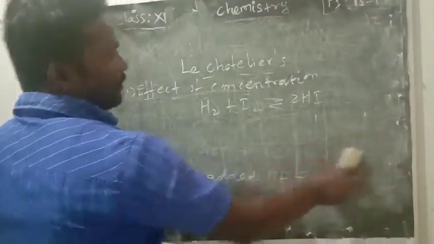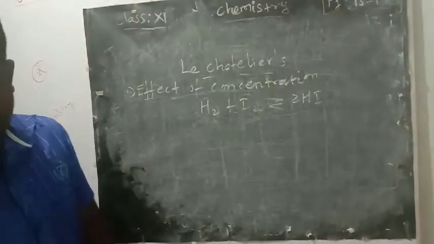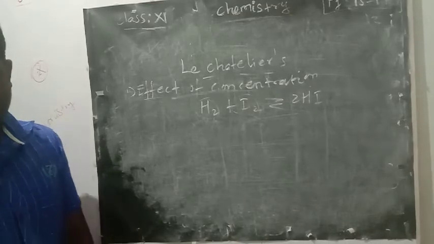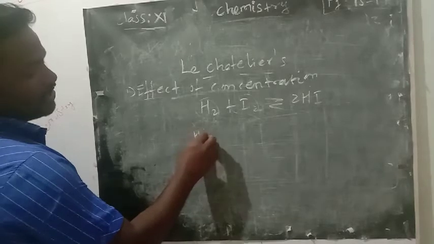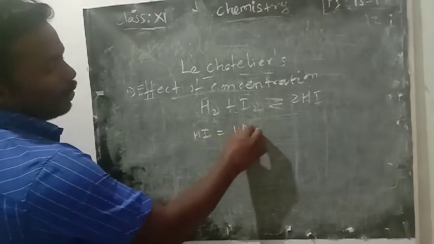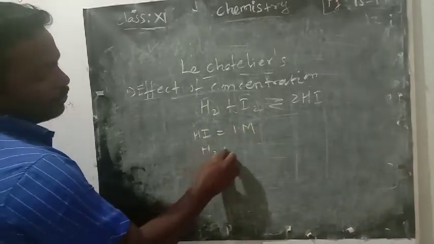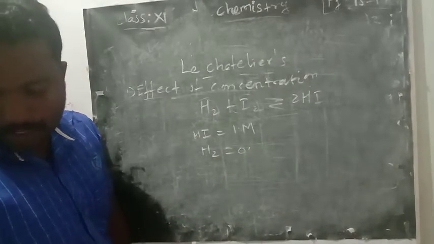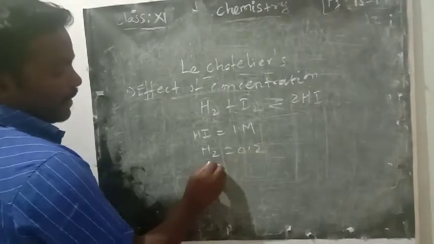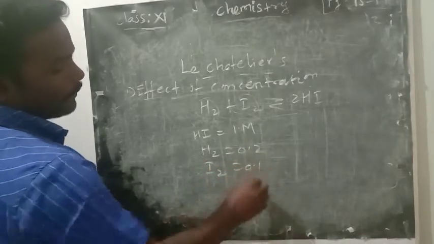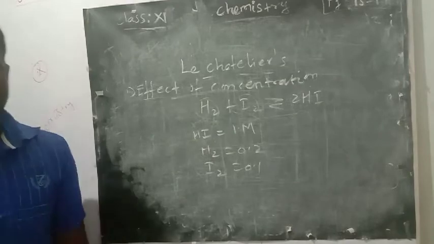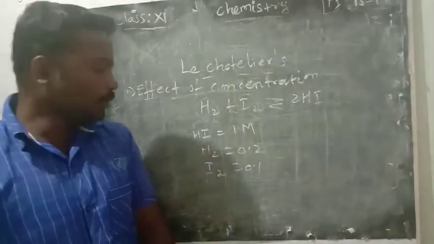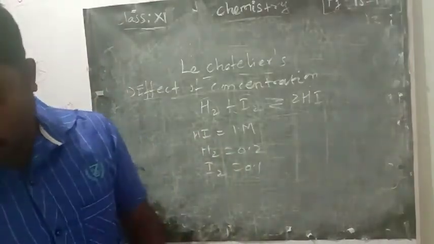The same HI formation reaction we will take. In this equation, the molar concentration of HI given is 1 mole, then H2 0.2, I2 0.1. So initial concentrations are given. Okay, HI 1 molarity, H2 0.2, I2 0.1.